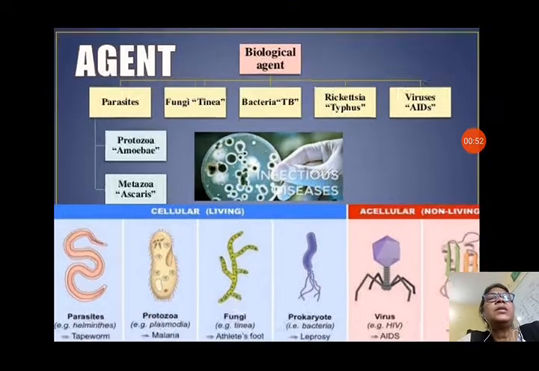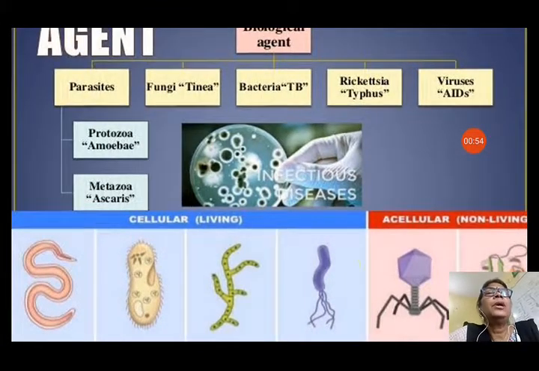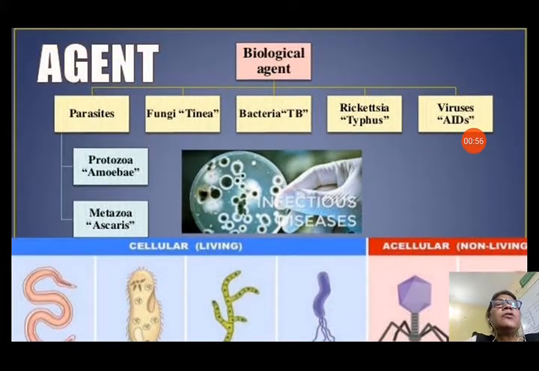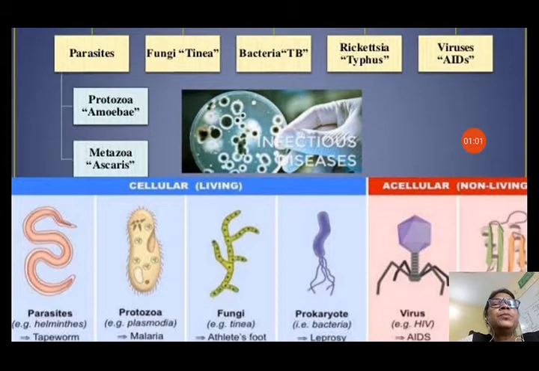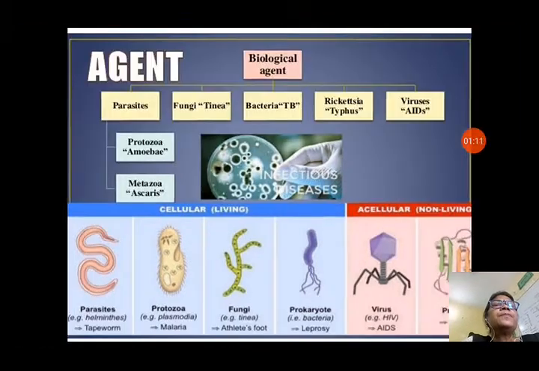Now there are some agents of diseases. Biological agents you can see: parasites are also there, fungus, bacteria, viruses, protozoa, prokaryotes, and some parasites also residing in our body can cause us some diseases. All these are biological agents of diseases, that is, infectious diseases.